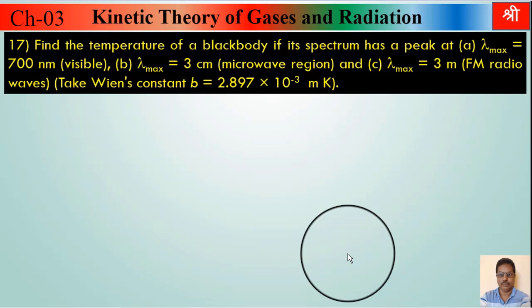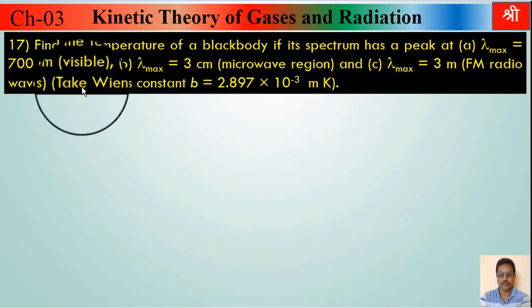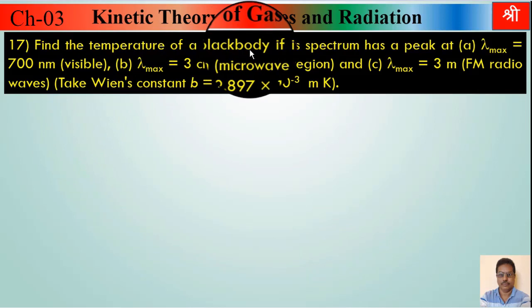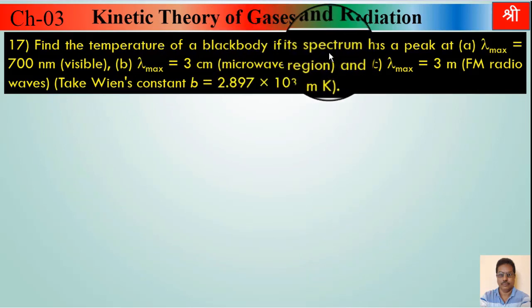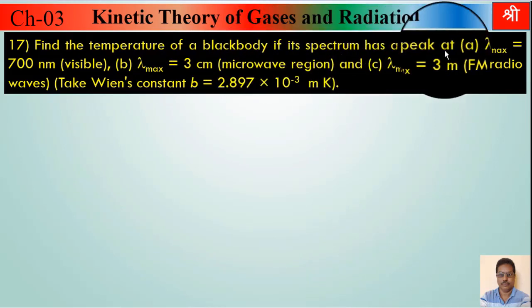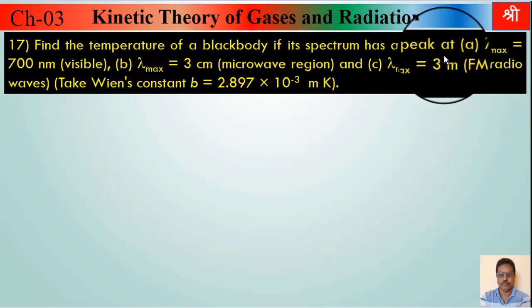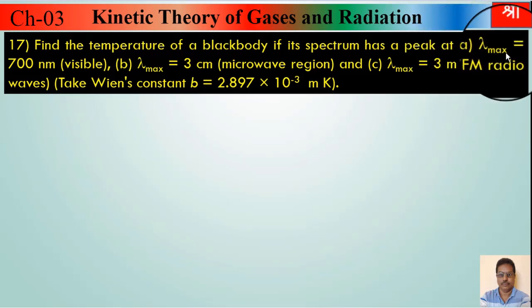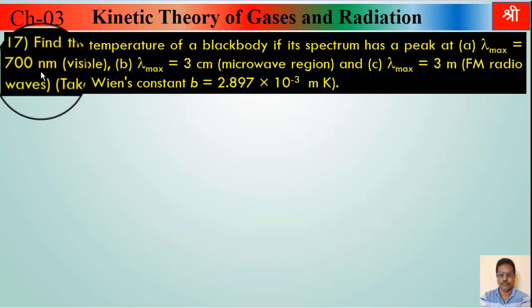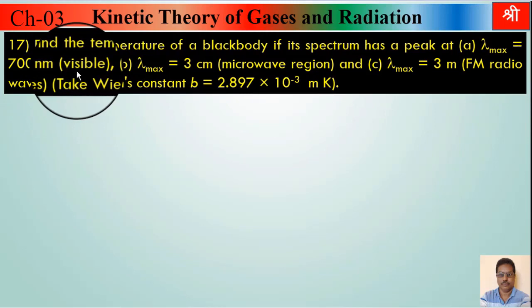What is example number 17? Find the temperature of a black body if its spectrum has a peak, peak means maximum emissive power, at A, lambda max equal to 700 nanometer, which is in the visible region of the electromagnetic spectrum.